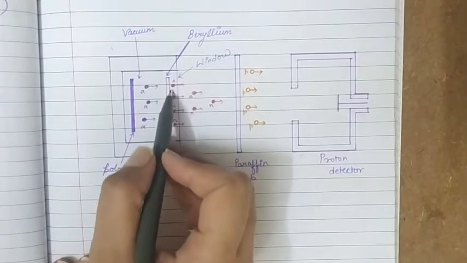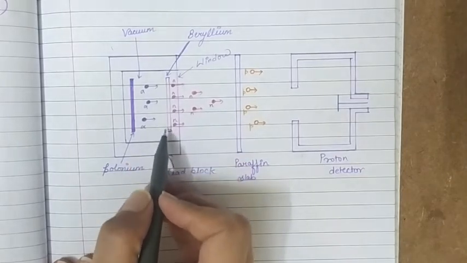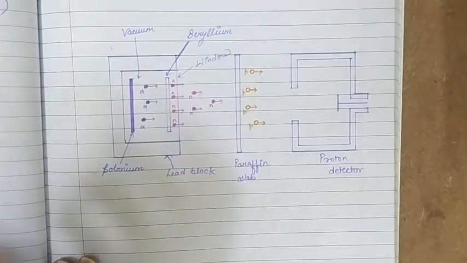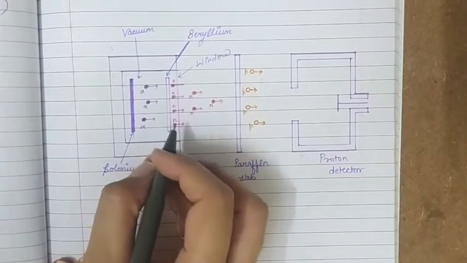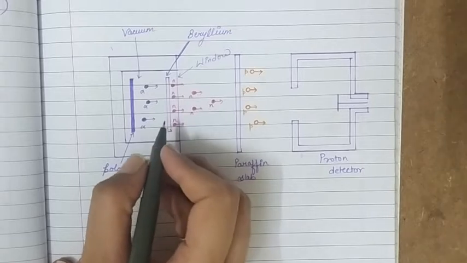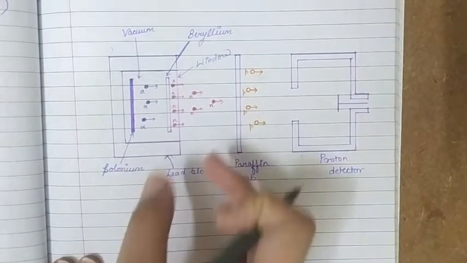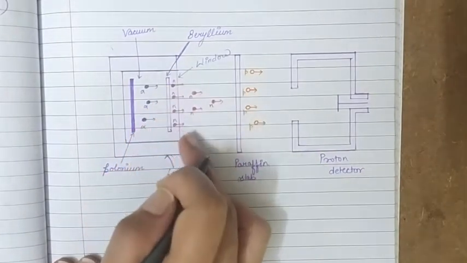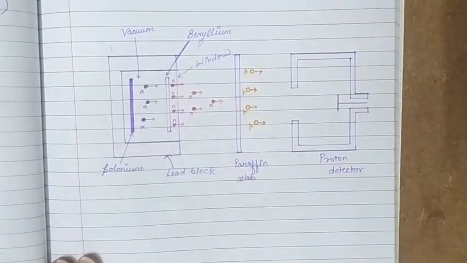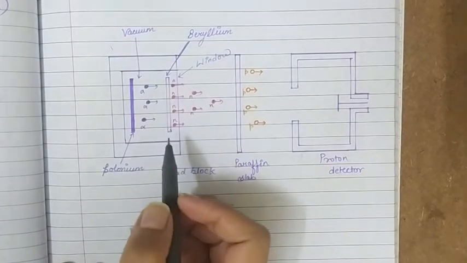Here are the beryllium nuclei. Alpha particles are incident on these beryllium nuclei, and highly penetrating rays were found to come out. At that time it was not known that these were of nuclear origin, so they considered them electromagnetic radiations or normal gamma ray photons.